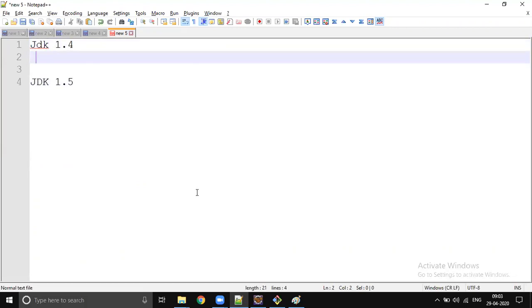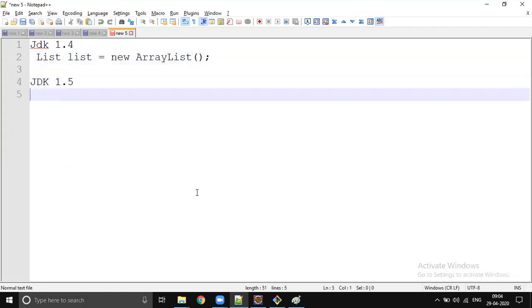Before JDK 1.5, we had code something like this: List list equals new ArrayList. So we didn't have any generics before JDK 1.5. In JDK 1.5, we have something like this: List of String list equals new ArrayList.